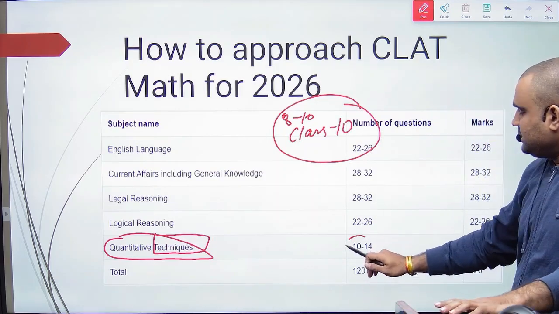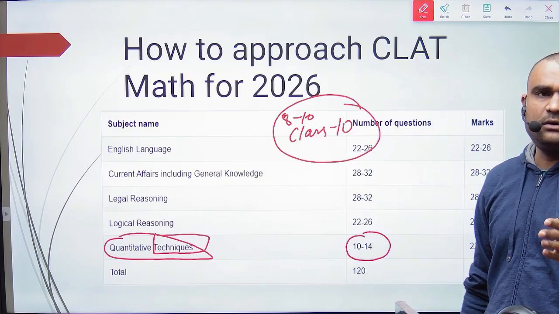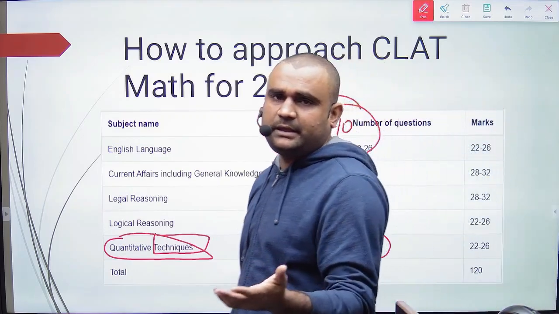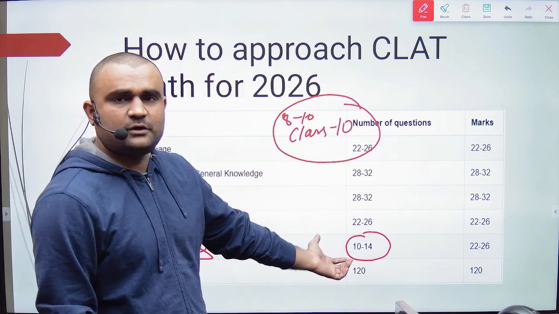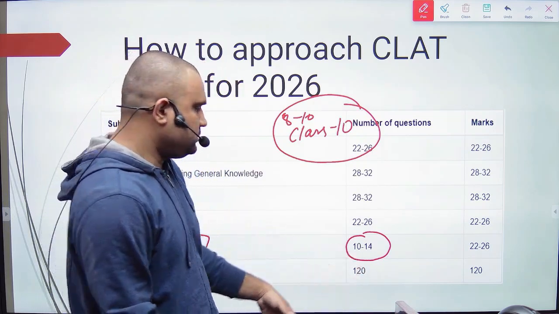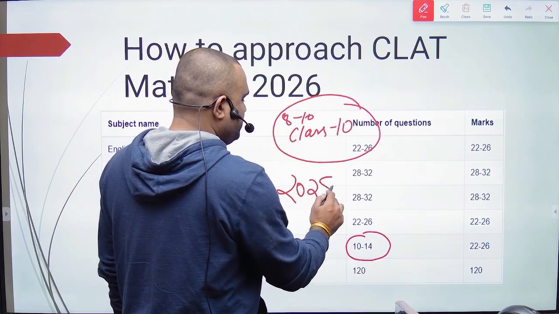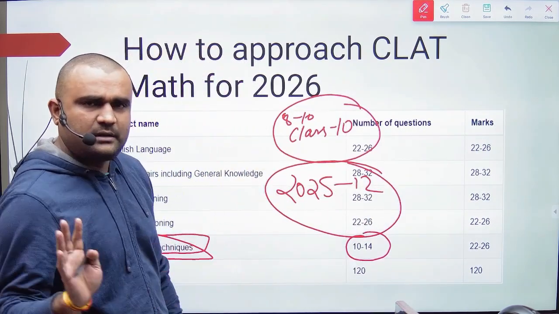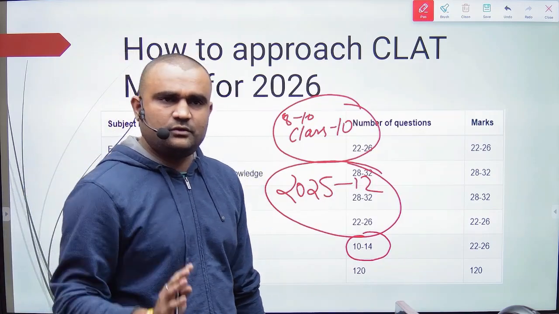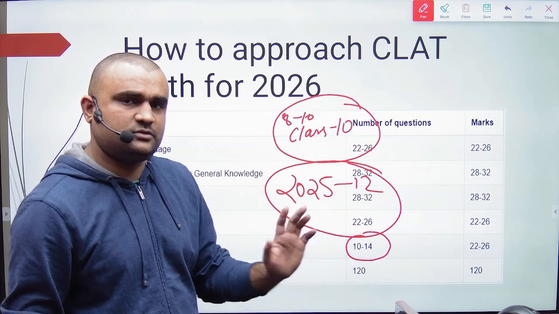See, the average is between 10 to 14, they vary. Sometimes it goes 11, maybe 13, maybe 14 or 12. So the questions vary from 10 to 14. In 2025 we got 12 questions only. Okay, and these are some of the easiest questions you have in the whole 2025 paper.